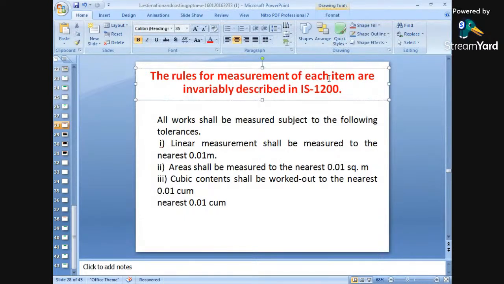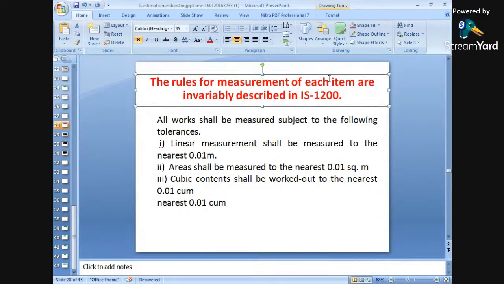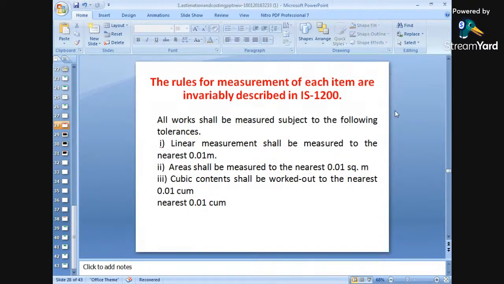IS 1200 gives provisions regarding how we can measure the different quantities, because measurement is very important. All works shall be measured subject to the following tolerances given in IS 1200. Number one, linear measurement shall be measured to the nearest 0.01 meters.